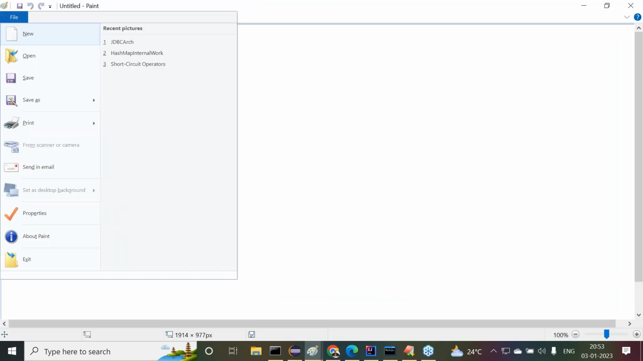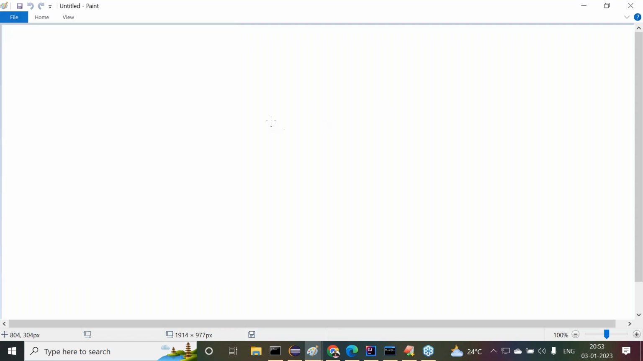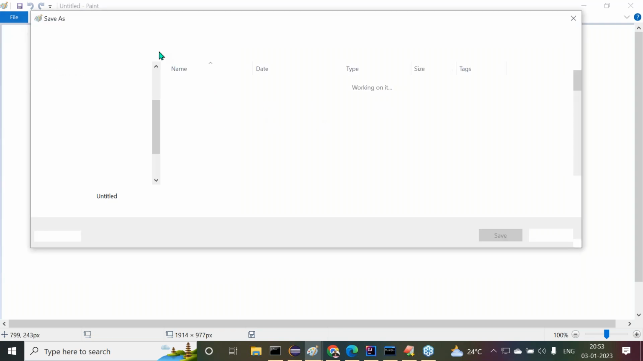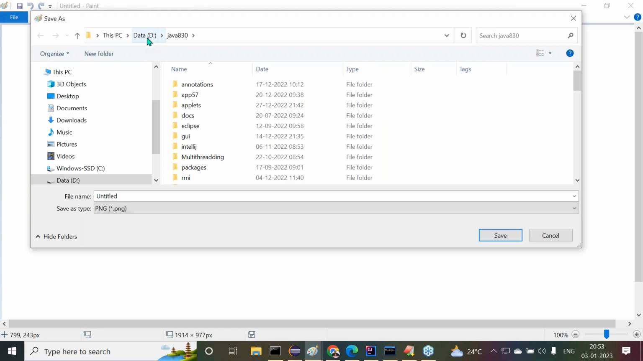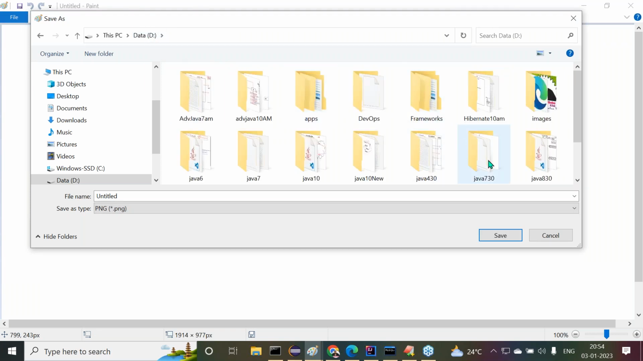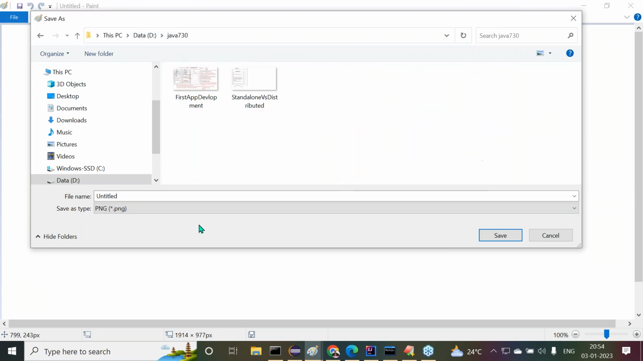Right, so now I want to save this. I required this one actually. Java 730. Inheritance.